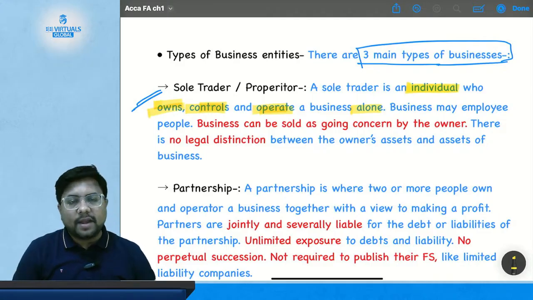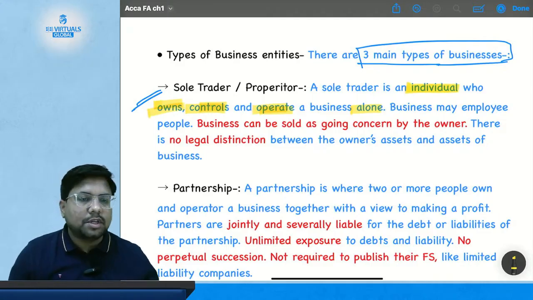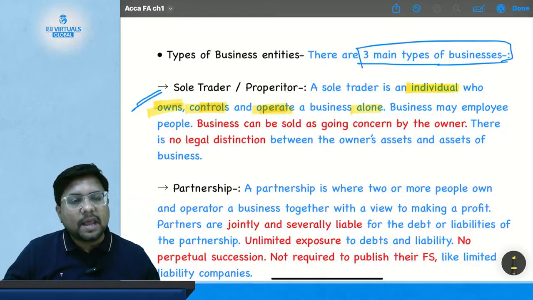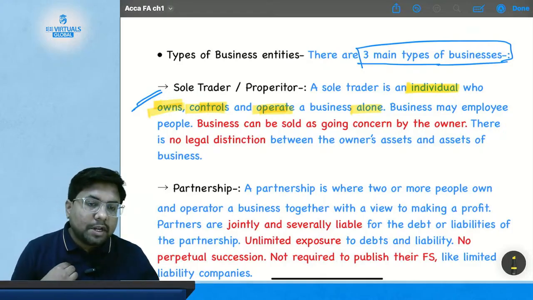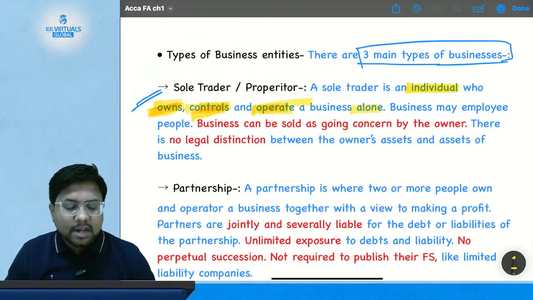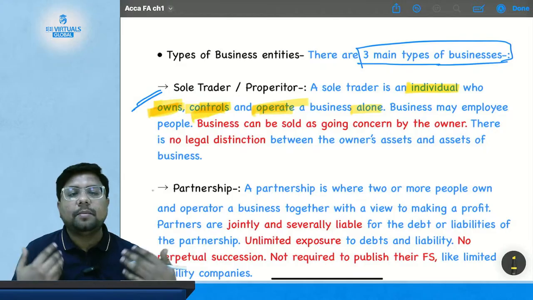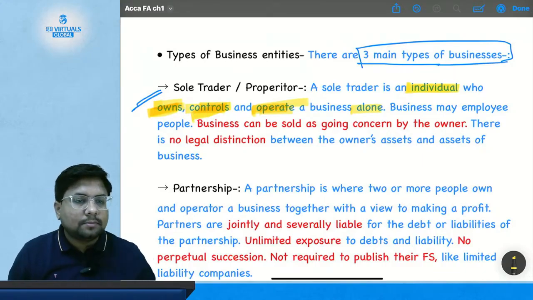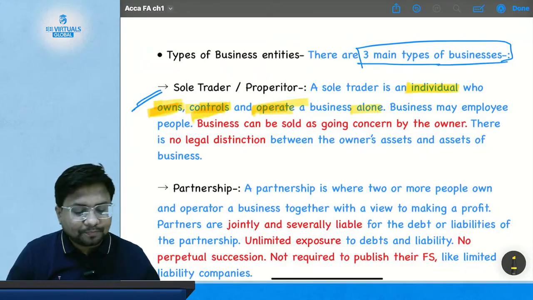Suppose I start another coaching in the name of CMA Shobhit Paroha classes, and I don't have any other person who is part of that business. Only I am the owner. So I am the one individual who owns, controls and operates a business alone. I don't have any partner, I haven't formed a company, I don't have any association. So I am the sole trader who is going to own, operate and control the business alone.